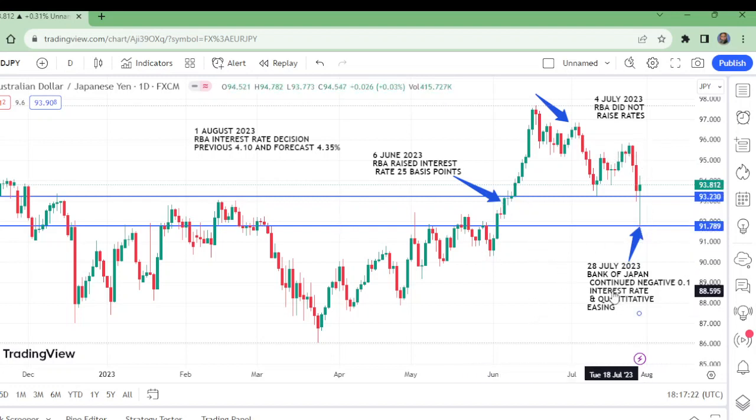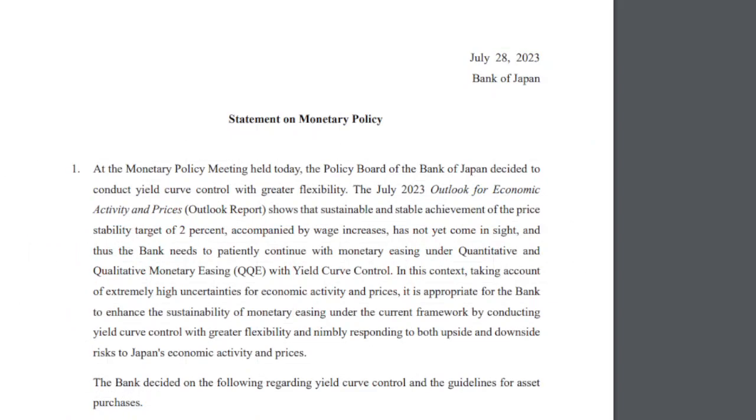What was the day? It is the day 28th July 2023. Bank of Japan continued negative interest rate and quantitative easing. Now we are going to watch that also. What is the monetary policy of the Bank of Japan at the monetary policy meeting held today?